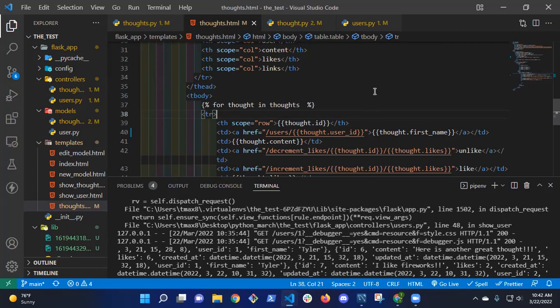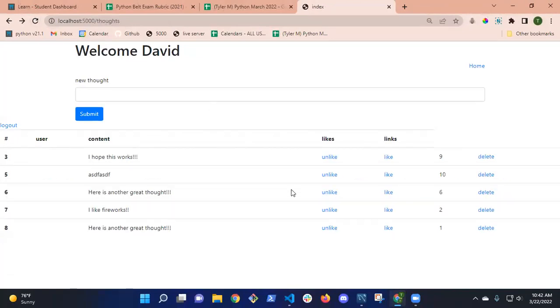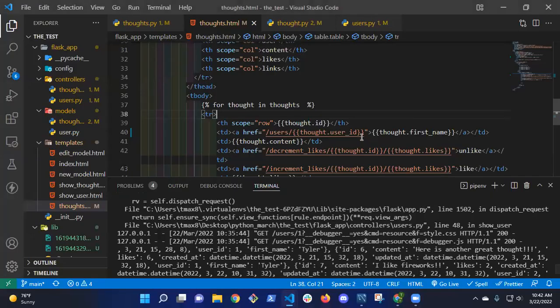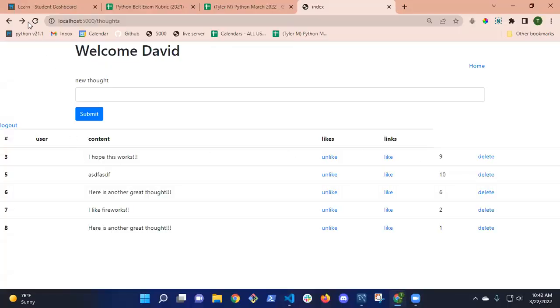Okay, so let me save this. And so now when I refresh the page, they're not there. What did I do wrong? So thought.first_name. We get the ID.